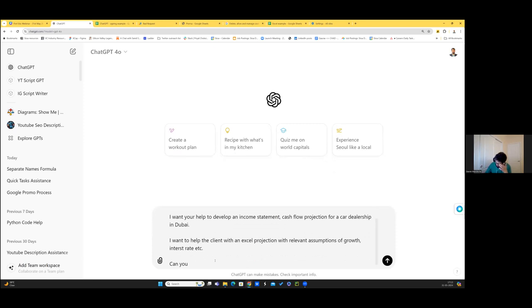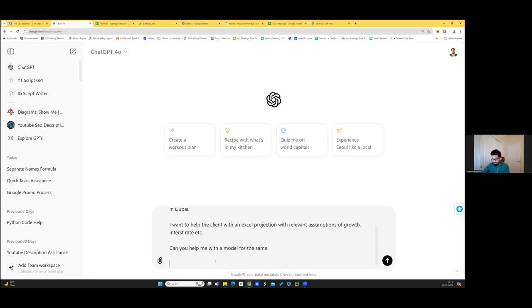So this is the action, and then you tell it, can you help me with a model for the same? This is the action that you define, and now you also define the constraint. I want it to be flexible as a model. I want the assumptions to be done in two scenarios, one conservative and one aggressive.